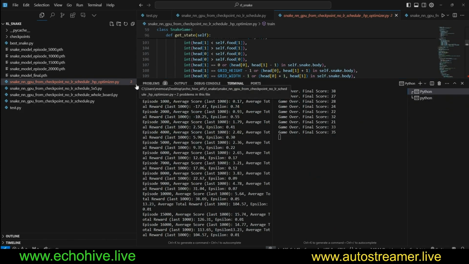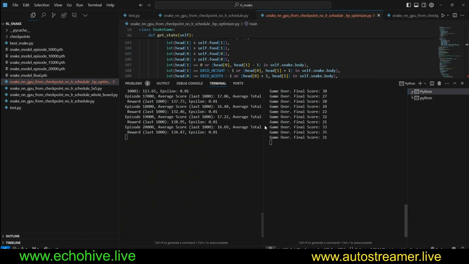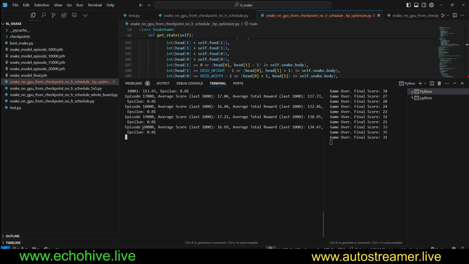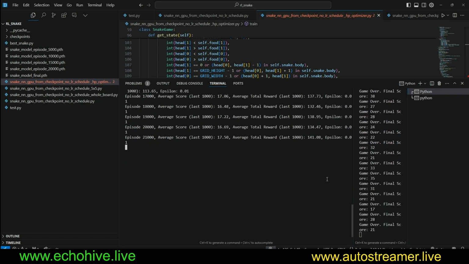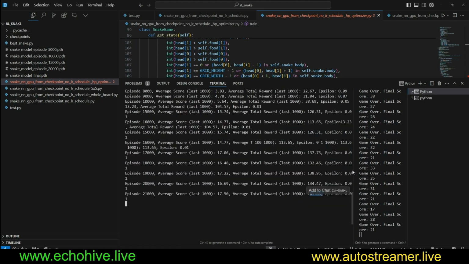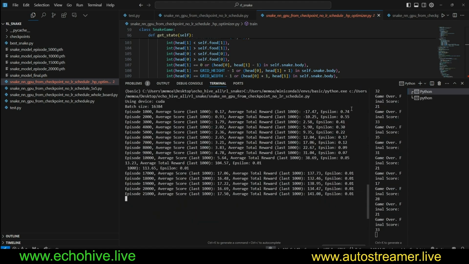So before we begin reviewing the code, let's see where we are within our training. Currently we have performed 20,000 episodes, meaning the agent played 20,000 games, and it's averaging roughly 17 over the previous 1,000 games it has played. We can also see the rewards the agent has accumulated right here. You can see that our epsilon has been steadily decreasing, and it settles at 0.01. We still give the agent a small chance to take random actions to encourage exploration. But I've done this many times before. With this configuration, it tapers off around 17.